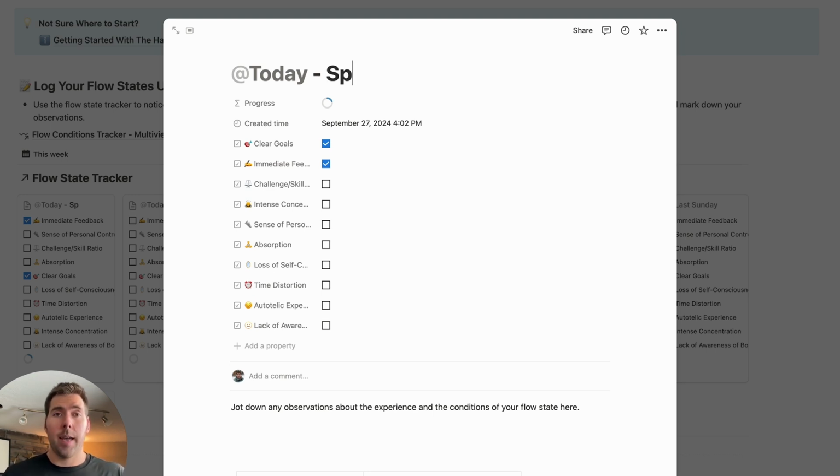So for today, I definitely experienced flow during my sprint workout on the spin bike, and there were clear goals to complete it in the time that I had. I received immediate feedback, not only through using health trackers like Apple Watch, seeing some of that immediate feedback, but also through how I felt immediately after the state. There was an adequate challenge-skill balance there. I definitely had intense concentration on it today.